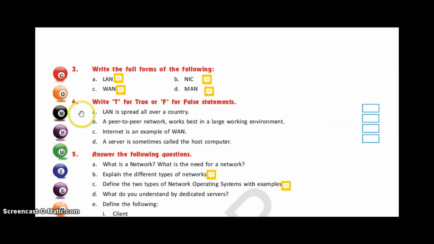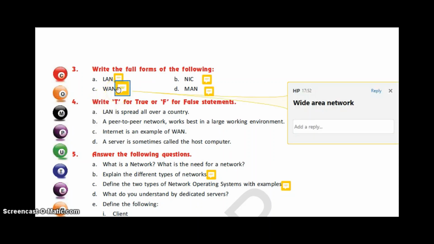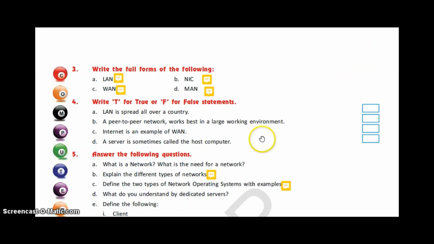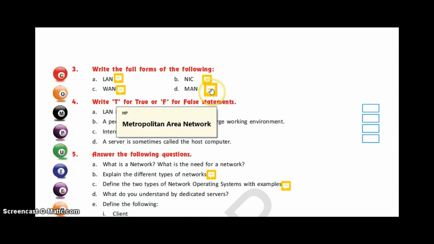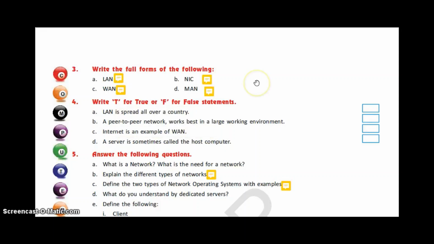Now, what is the full form of WAN? It is Wide Area Network, right? Now, what is the full form of MAN? It is Metropolitan Area Network. So this was the answer of all the full forms. Now let us move to the true-false statements.